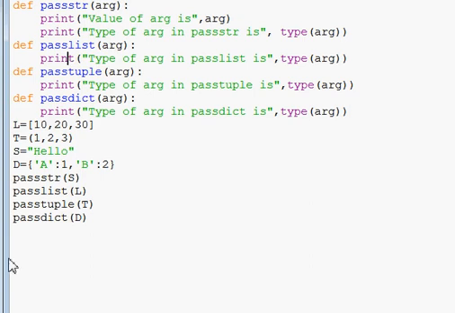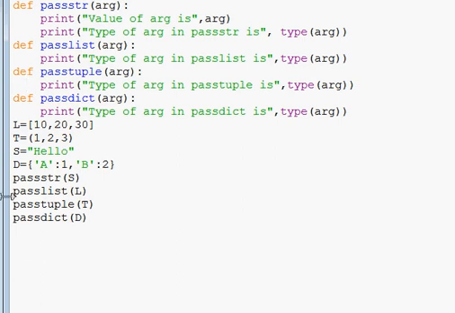So now coming back, the next statement will execute, this one, pass tuple, and your pass tuple function will be executed. Control will come to this function, and in this function the statement will be printed, type of arg in pass tuple is, and type of arg. Now the value of arg is that as that of t. So t is a tuple, so arg's data type will become a tuple.